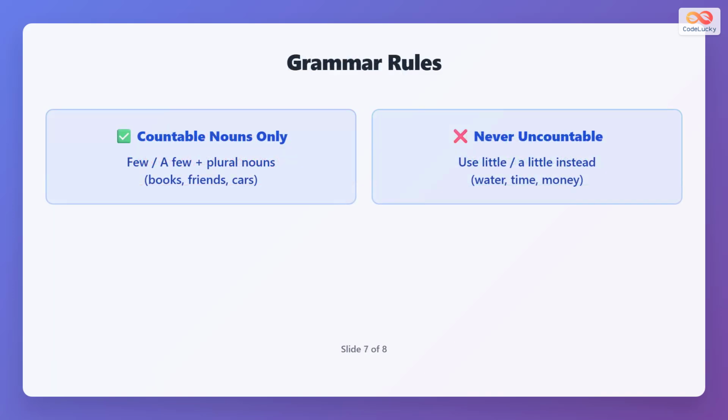Both few and a few are used only with countable plural nouns, like books, friends, or cars. They are not used with uncountable nouns like water or money. For uncountable nouns, use little or a little instead.